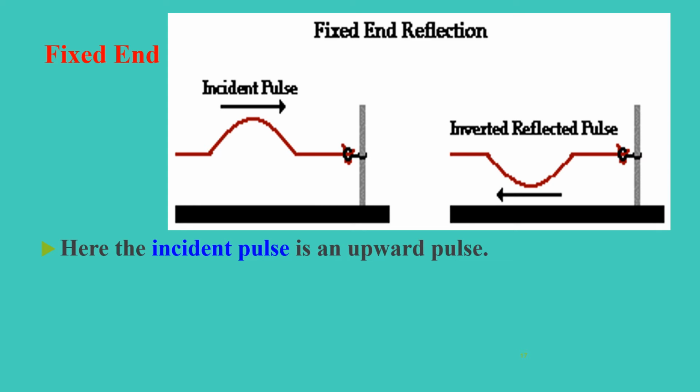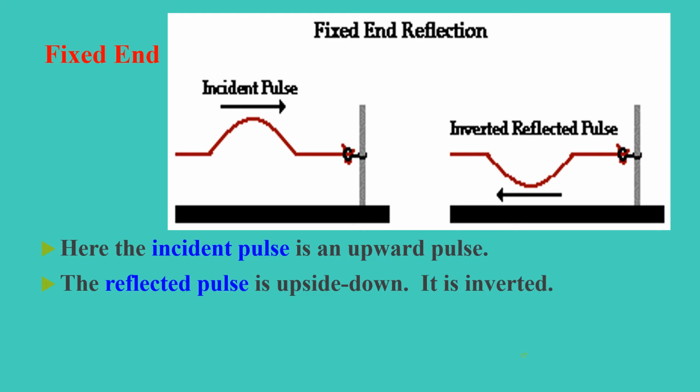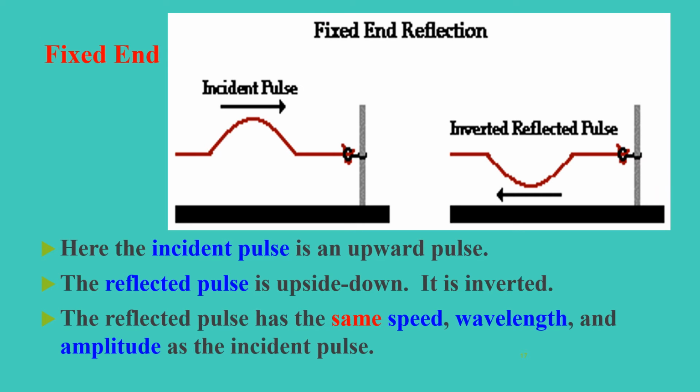In the fixed end boundary, the incident pulse is an upward pulse. The reflected pulse is upside down. It is inverted. The reflected pulse has the same speed, wavelength, and amplitude as the incident pulse.